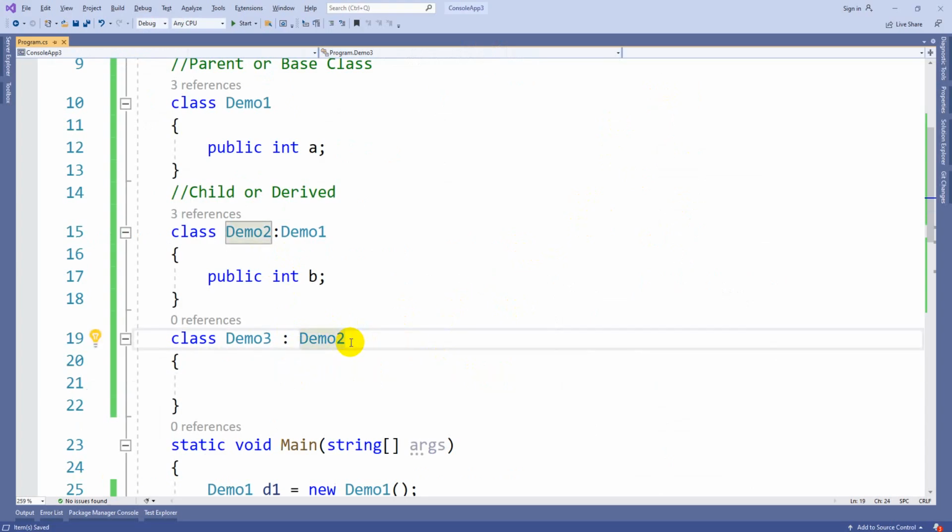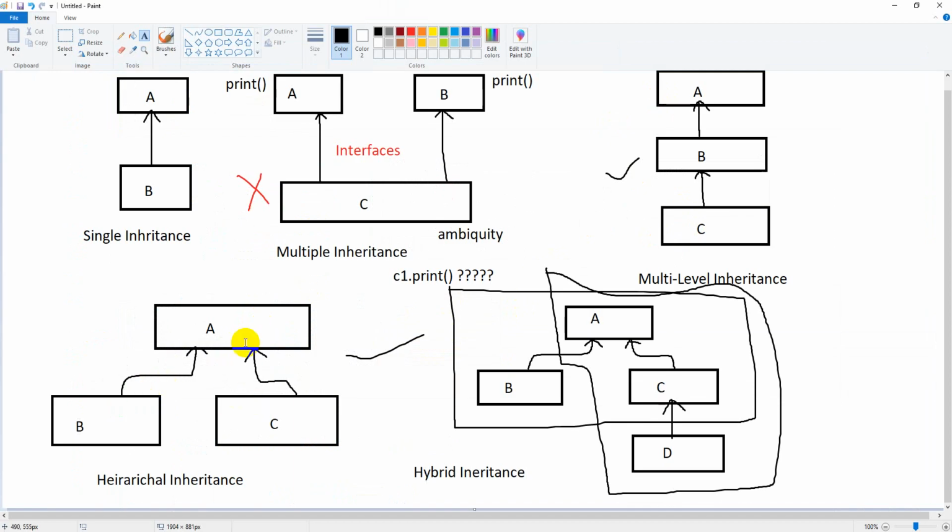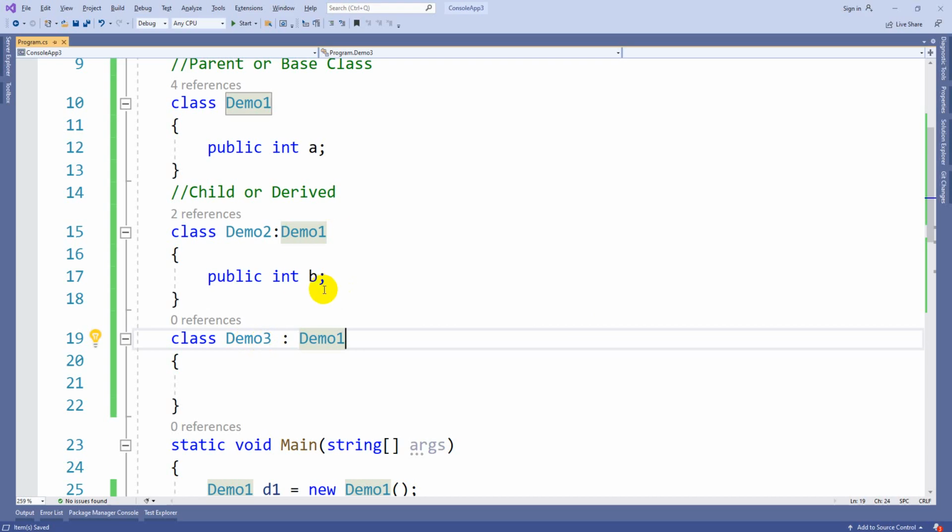Suppose this demo 3 is also inheriting demo 1, that means demo 2 and demo 3 both are using the parent class demo 1, that will become hierarchical. So like that you can have a practice about these inheritance topics.